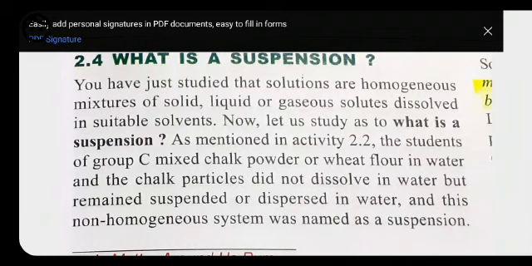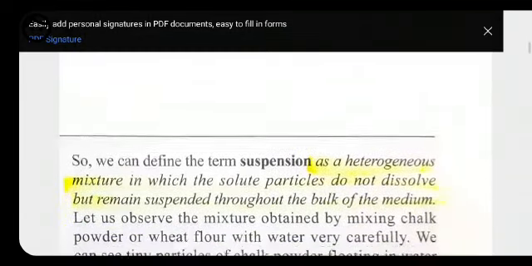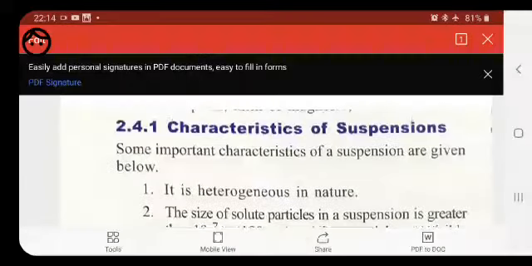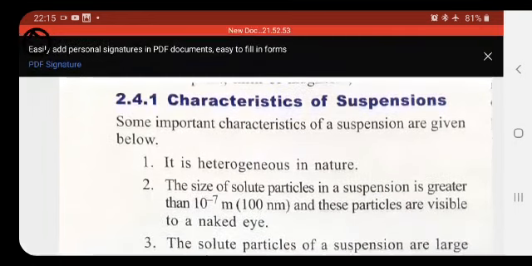Now we will look at some properties or characteristics of suspension. First, it is heterogeneous in nature. Heterogeneous means you can distinguish the particles of the solute, which do not mix with each other completely, that's why it is heterogeneous in nature.